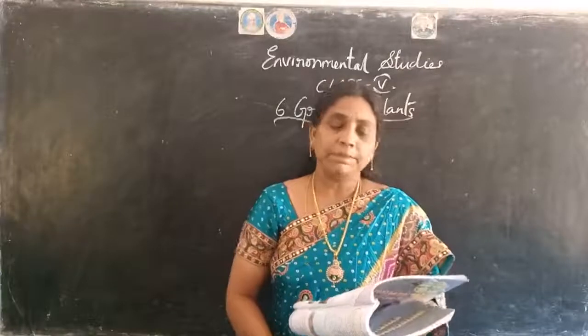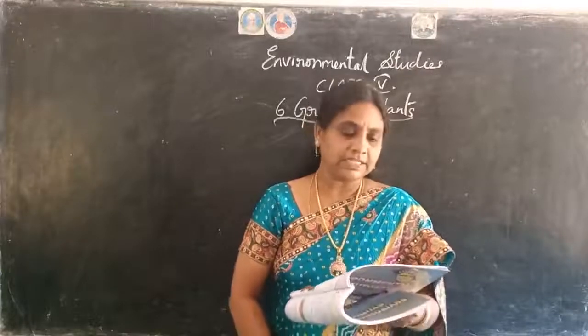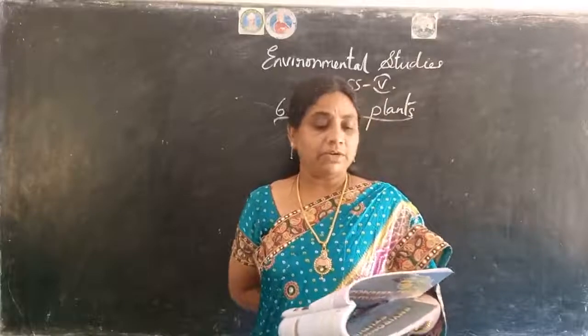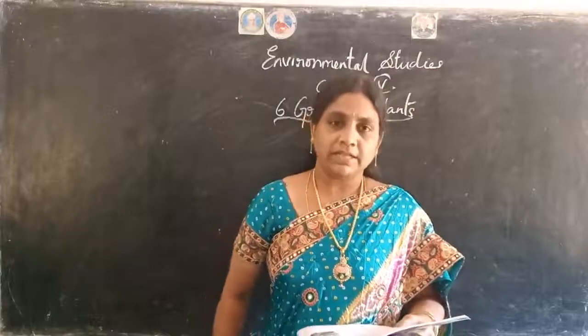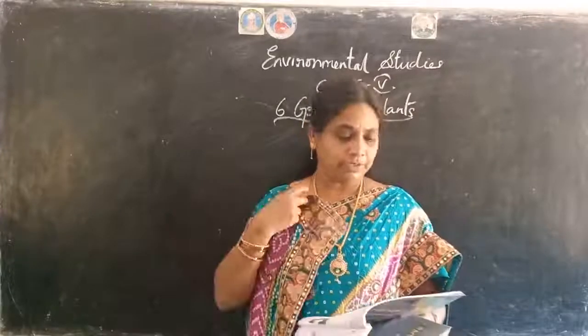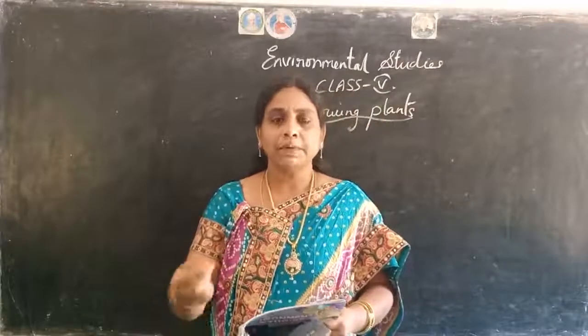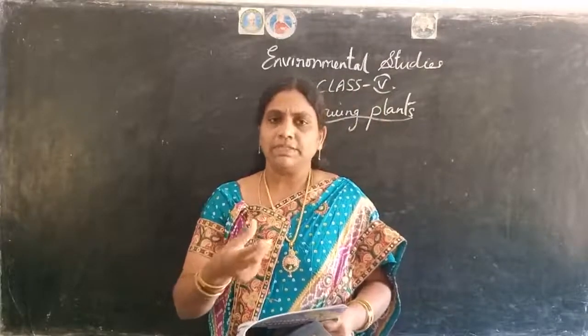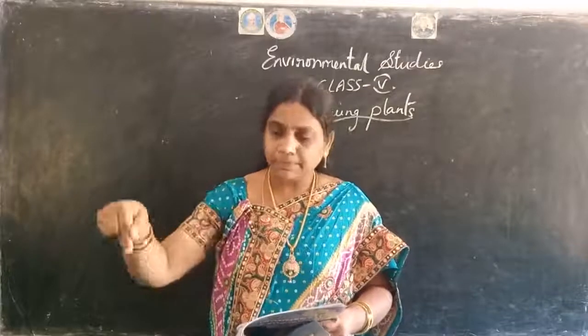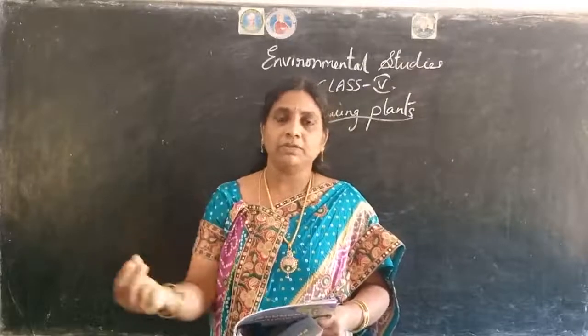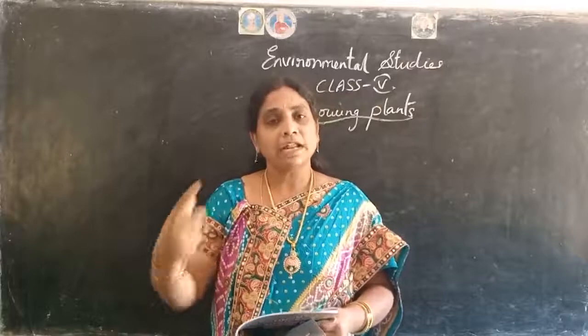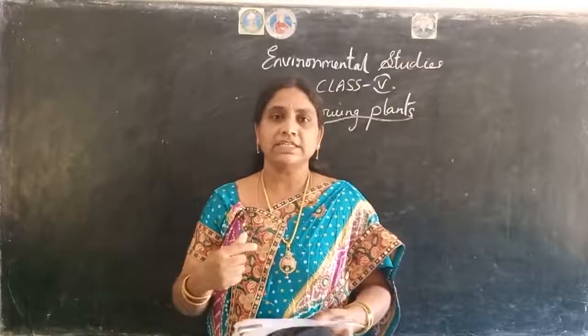Okay, now reproduction in plants, how it will happen, let us see. Plants reproduce in different ways. So different ways are there. Most plants reproduce through seeds. Suppose a mango, if some seeds are there, we will dig that one into the soil and we will get the plant. So many plants come from seeds.